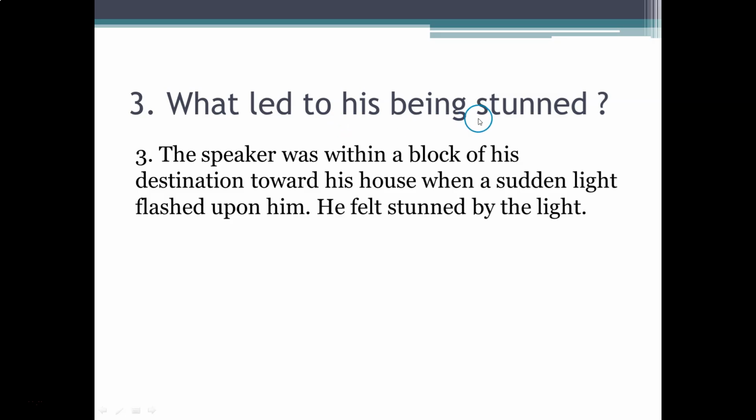Question 3. What led to his being stunned? Answer. The speaker was within a block of his destination toward his house when a sudden light flashed upon him. He felt stunned by the light.